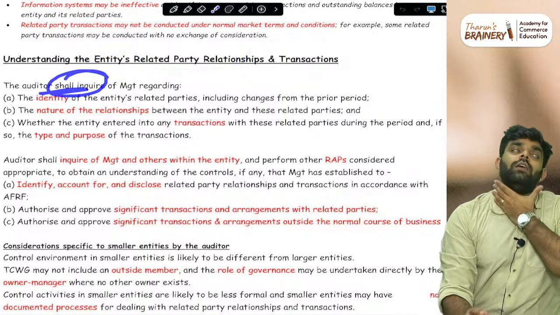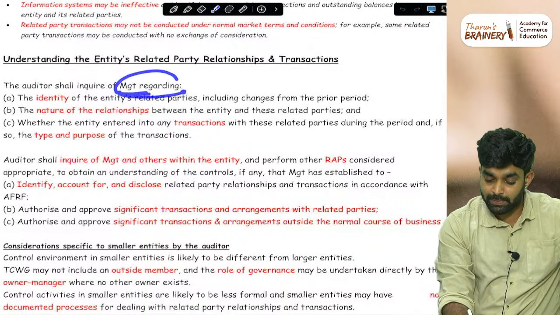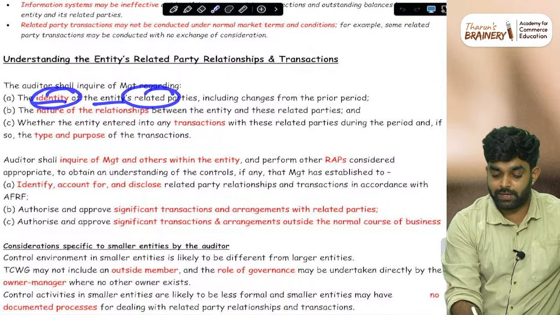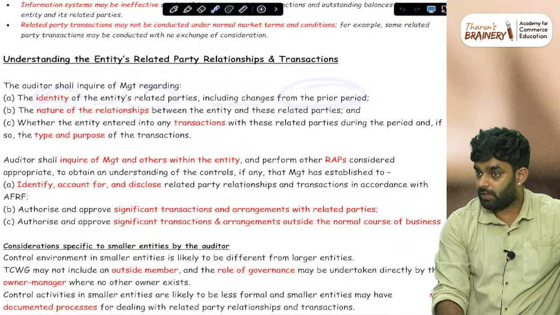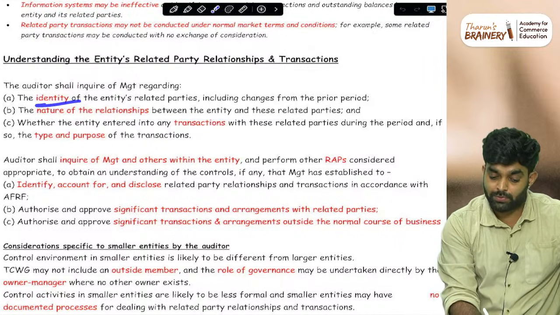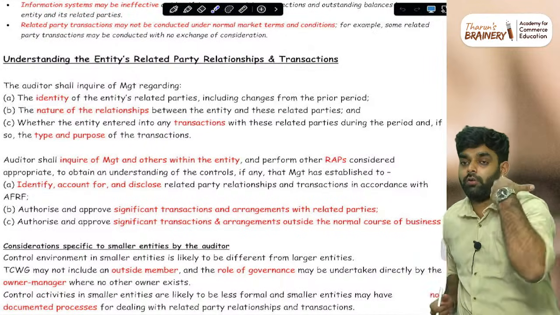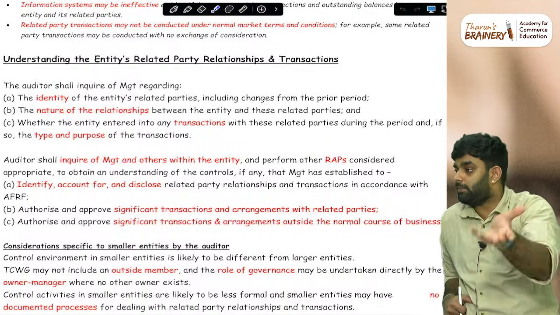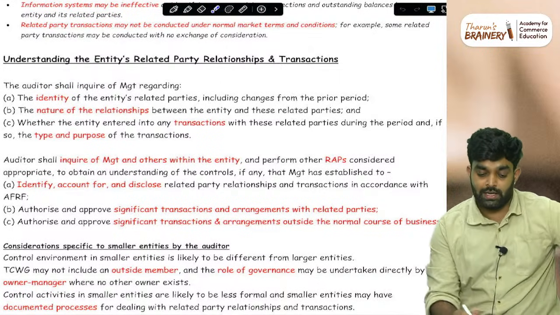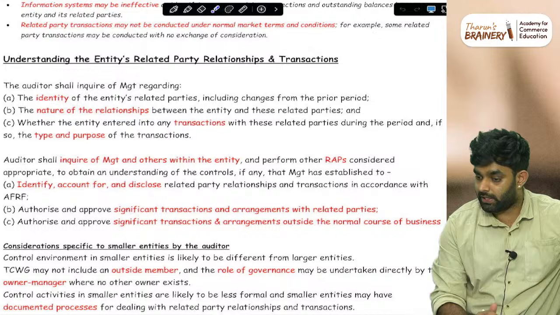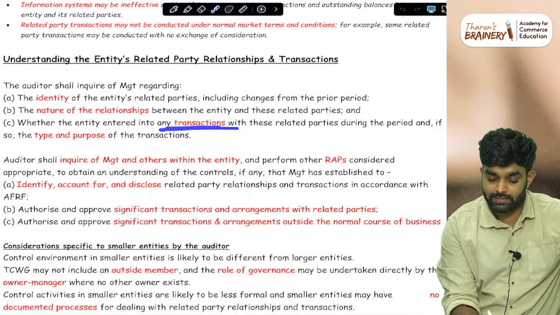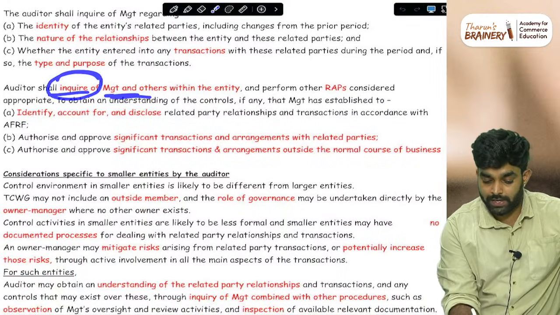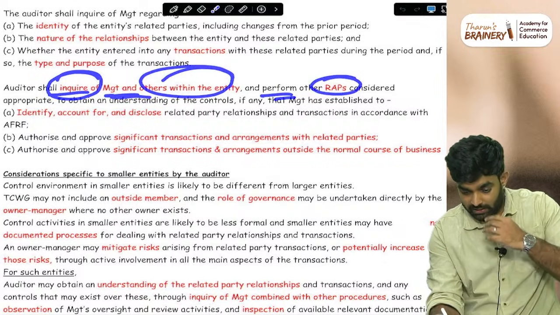The auditor shall inquire of the management regarding these things: the identity of entities and related parties, including the changes from the prior period. Identity means, when we are going to audit a company, we don't know the company's related parties. So ask them, who are your related parties? Give me their identity, name, company, whatever it is. Then what is the nature of the relationship between you and them? What transactions are you doing? What is the type and purpose of the transactions you have entered into? Then the auditor shall inquire of the management and others within the entity and perform other risk assessment procedures also.